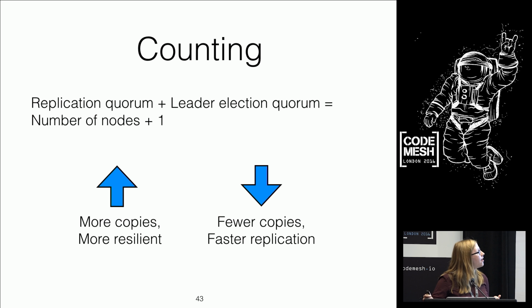We can take this further. As long as the replication quorum plus the leadership election quorum is greater than the number of nodes, then you're safe. Majorities are one trivial way of satisfying this, but there are many other ways. And the important thing to remember here is, traditionally in a system, you elect one node as a leader, and then you do loads of work, tens of thousands of requests, and then the leader fails and you elect a new leader. So leadership election is quite rare, and replication is quite common.